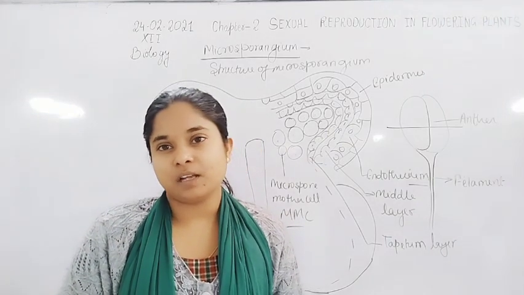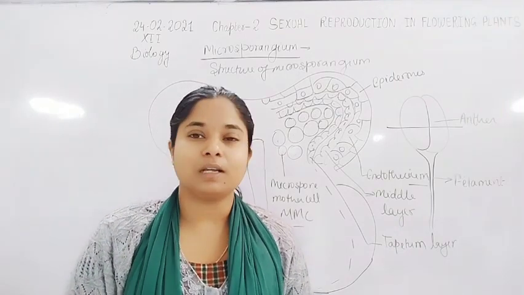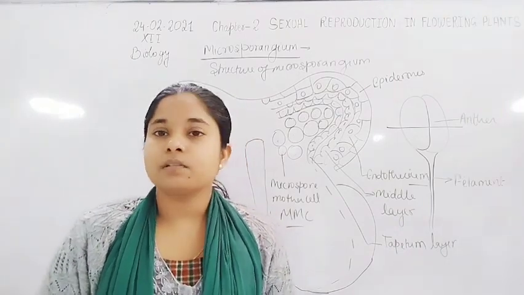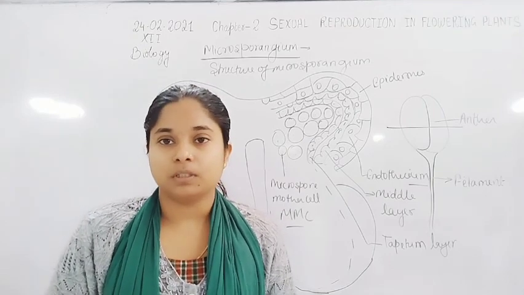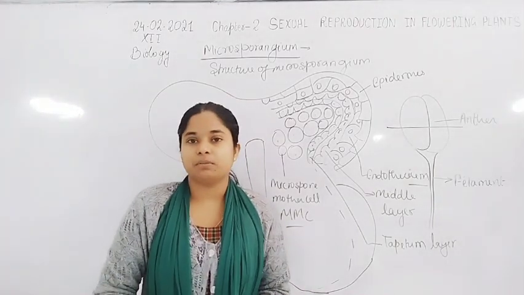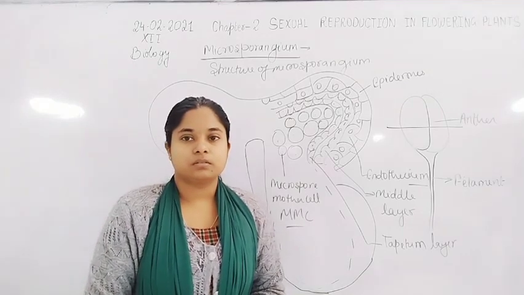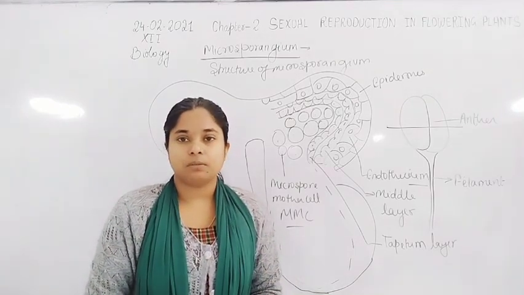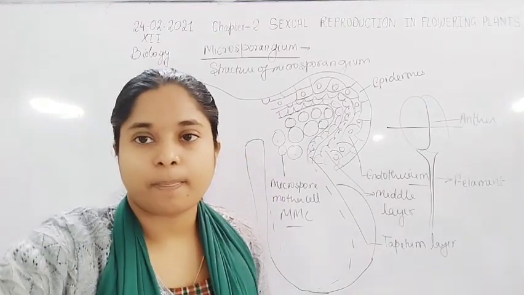The number of fertilizations will be 4, because only one sperm from one pollen grain fertilizes the egg, and another sperm fertilizes the endosperm. So this is maybe a tricky question, maybe possibility कम रहेगी, but they can ask it in the board exam.